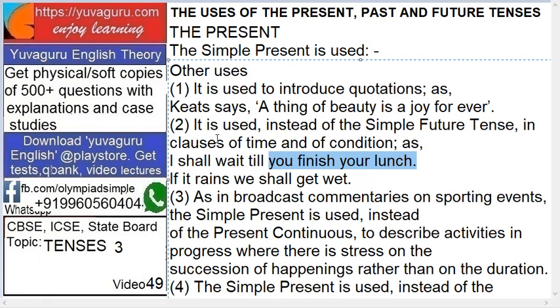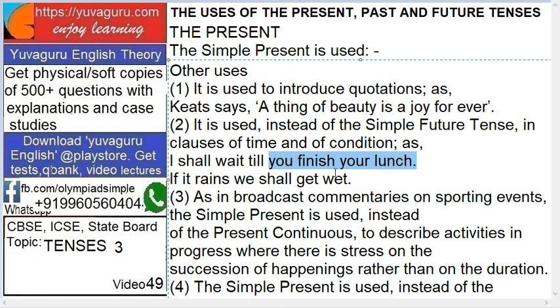A clause of time. "I shall wait" signifies the time. So if we use it for some future event, then you can use the second part as a simple present tense. Similarly for condition also. See this: if it rains, now this is future, and the clause is "we shall get wet."